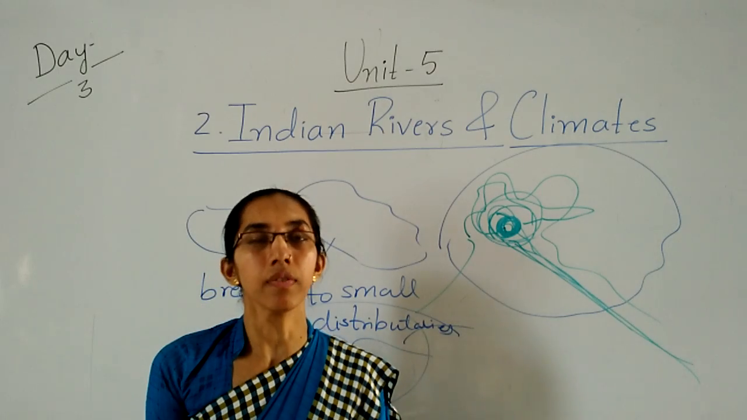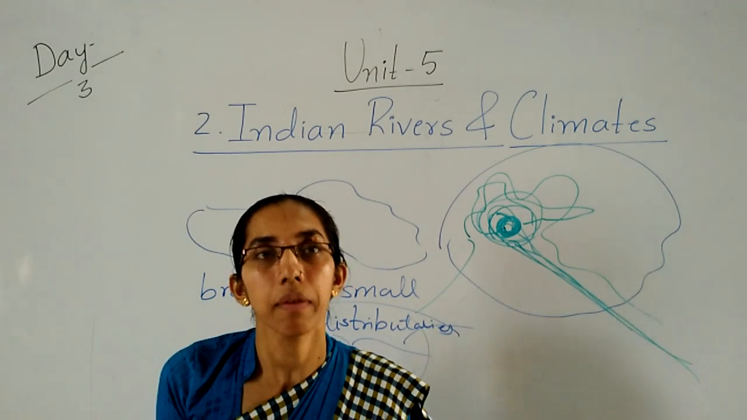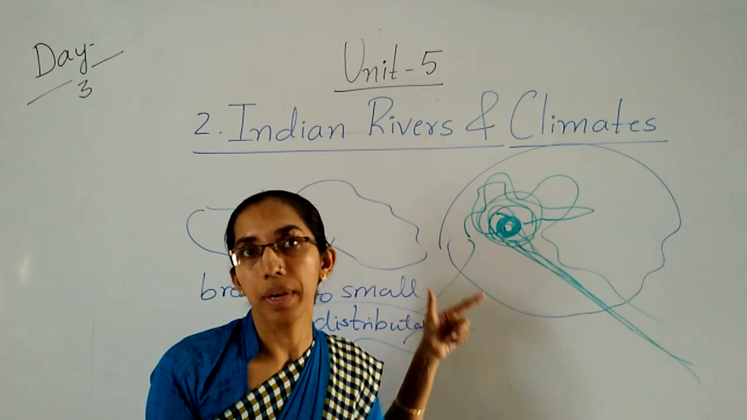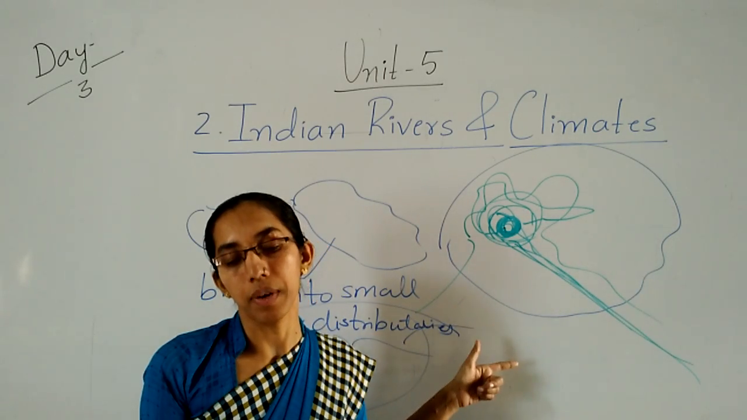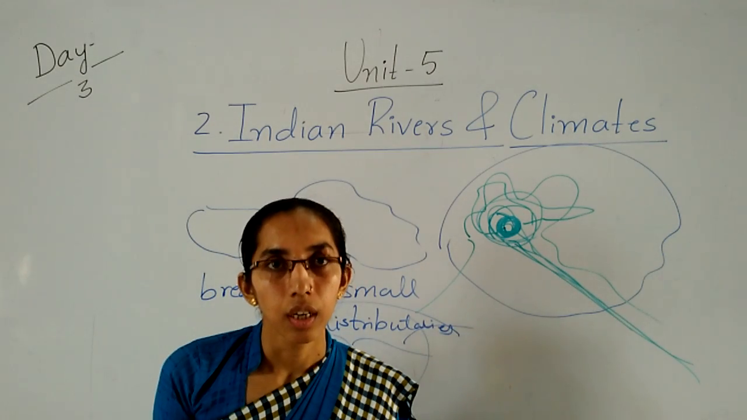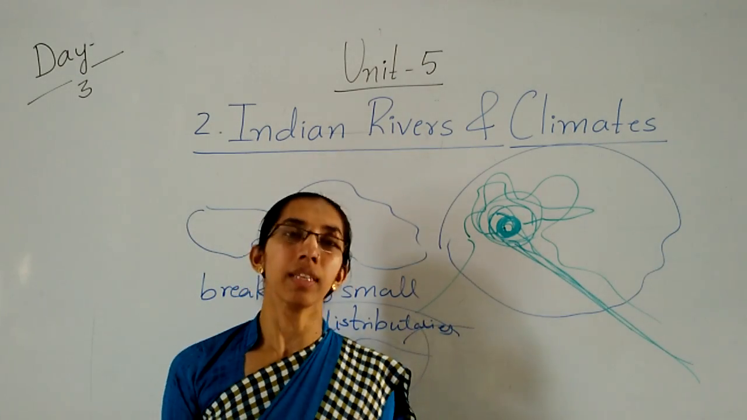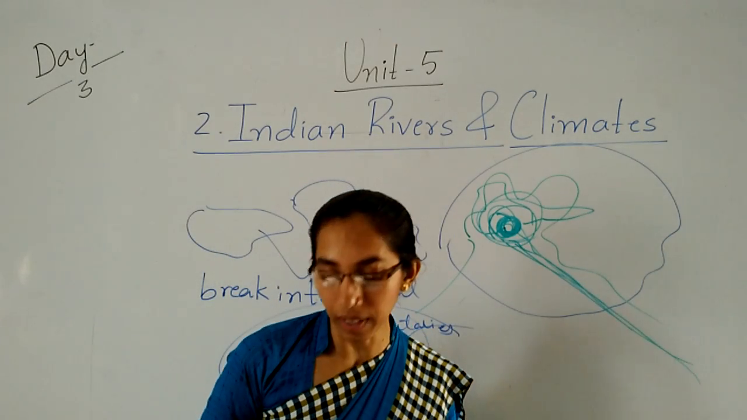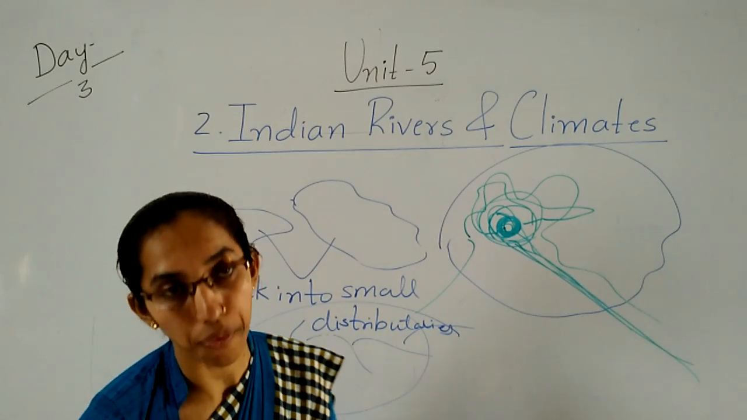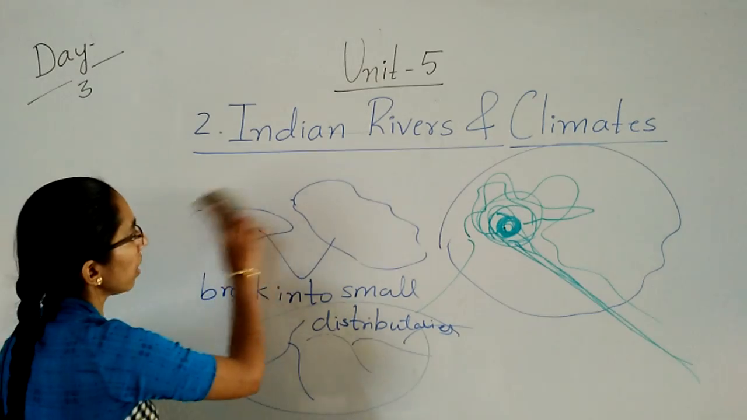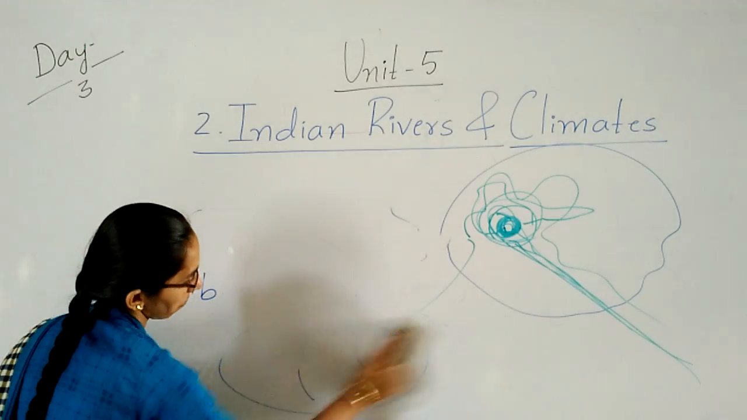So, the major peninsular rivers are divided into two parts. First is the western coastal rivers and another one is the east flowing rivers. So, these are all the things, children, we have discussed in the previous class. Today's class, we will see the first type of river, that is the Himalayan rivers.